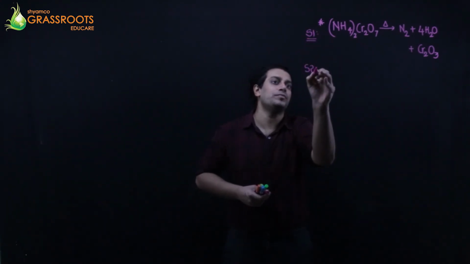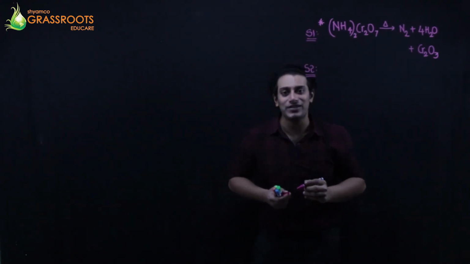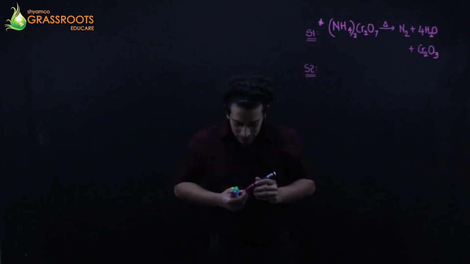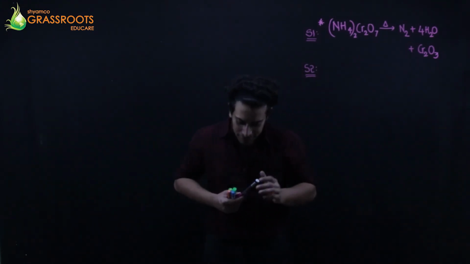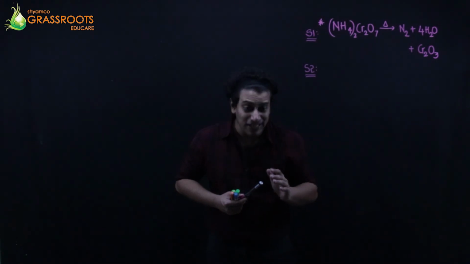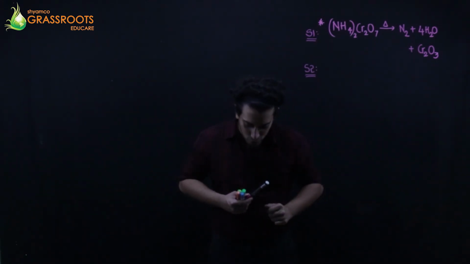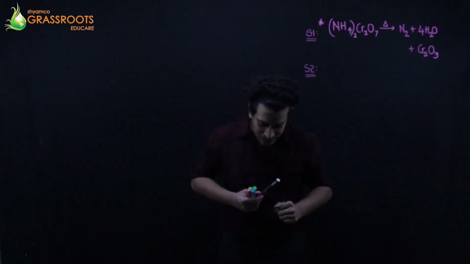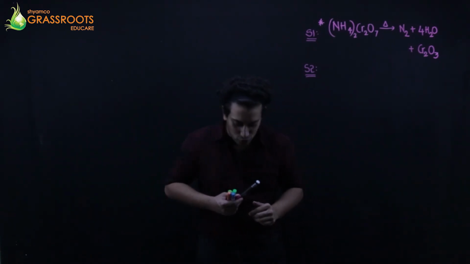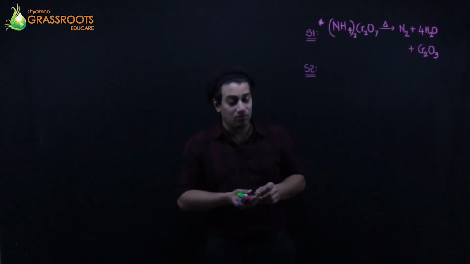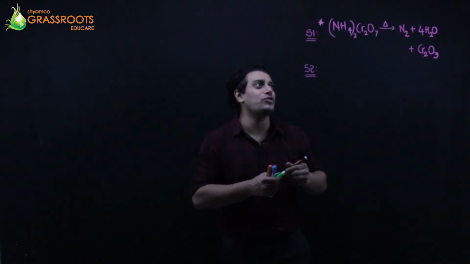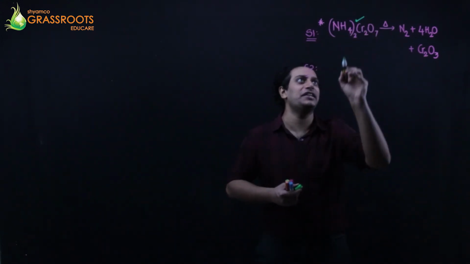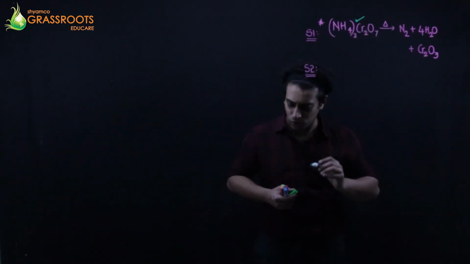Step number 2. Let's see what is given in the question. It is said, calculate the quantity in moles of ammonium dichromate if 63 grams of ammonium dichromate is heated. Find the number of moles.